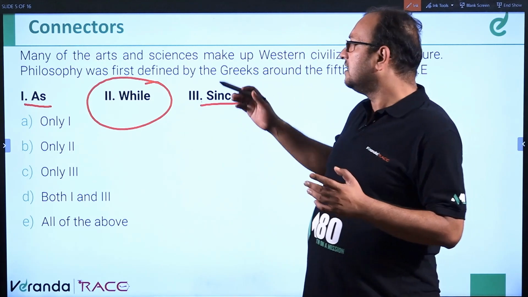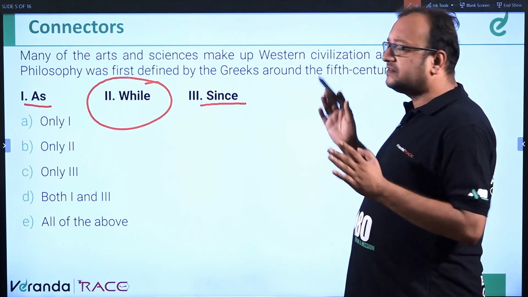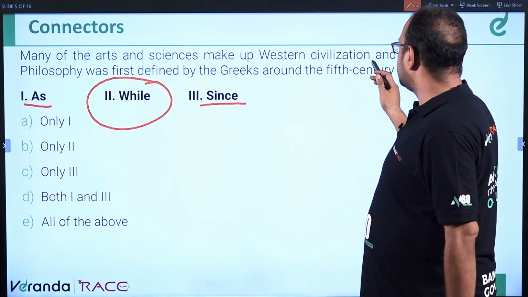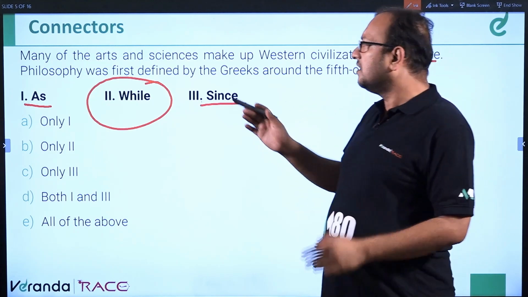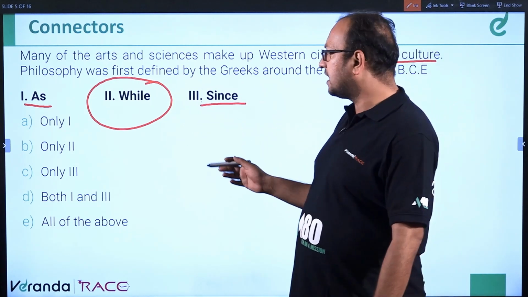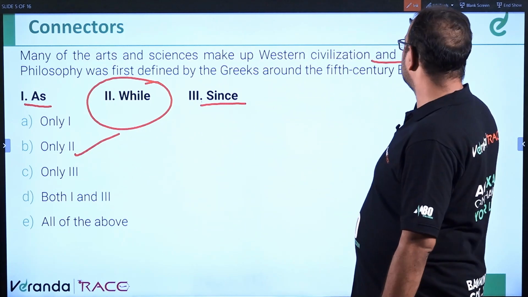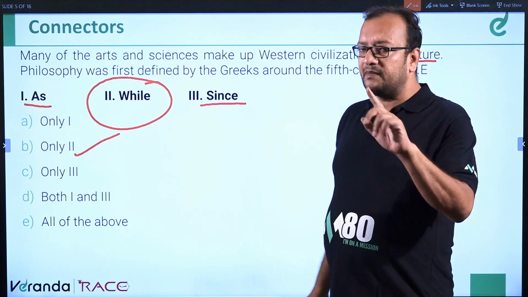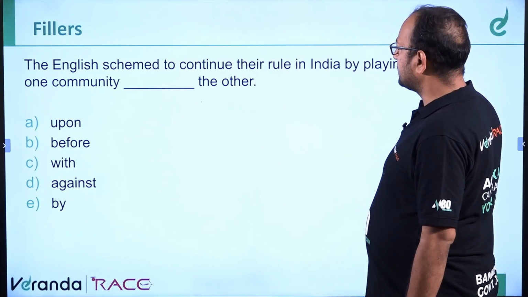So this shows that many of the arts and sciences make up Western civilization and culture, while means in contradiction to that, philosophy was first defined by the Greeks around the 5th century BC. So only while will be the answer. Clear? If you haven't understood, we'll come and revisit the question. Okay, let me mark the question.